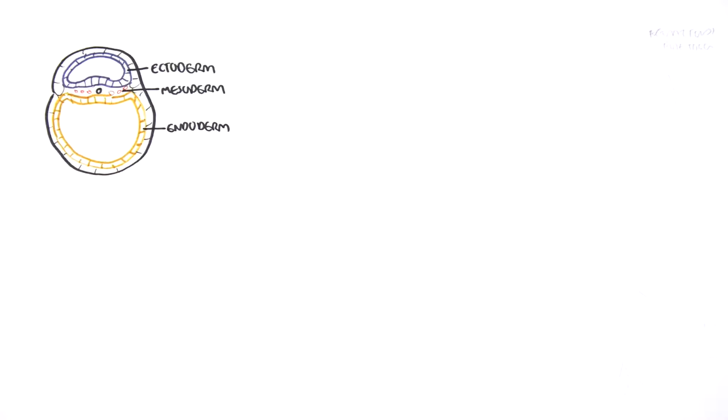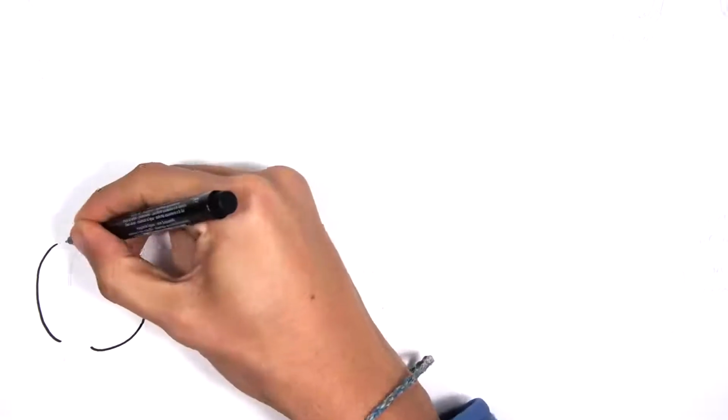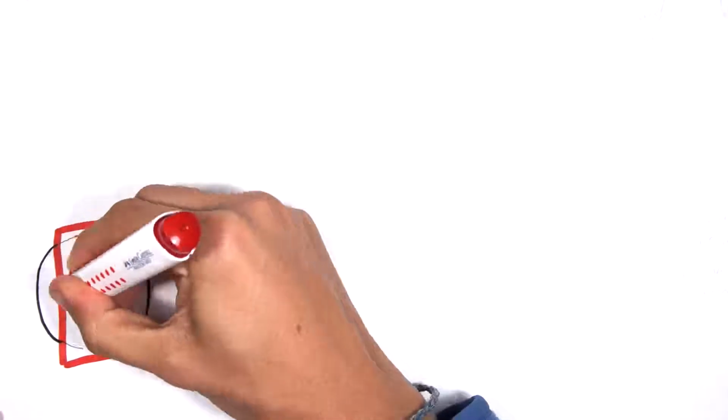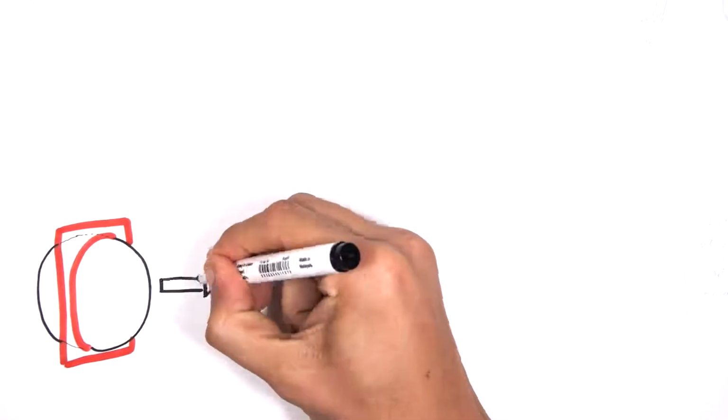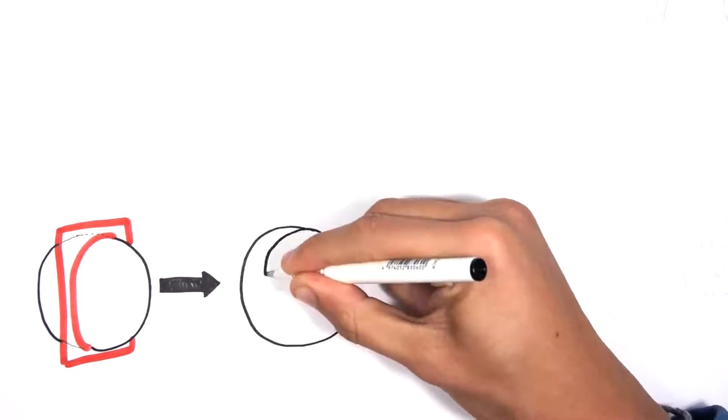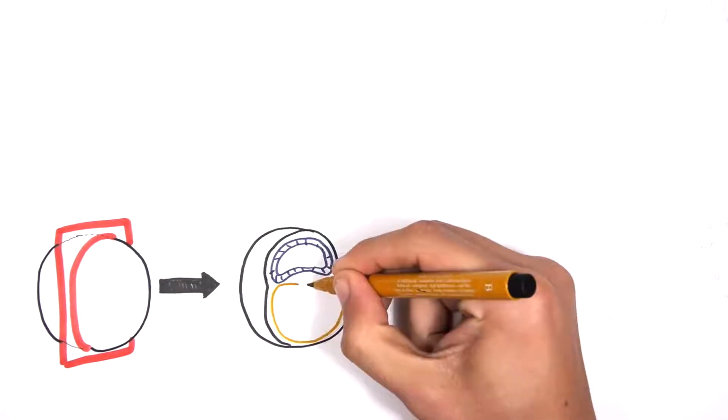Gastrulation is basically where the 3 primary germ layers, the ectoderm, mesoderm, and endoderm, form and start becoming different types of tissues. So the embryo is like a ball. Cutting a cross-section, the cells of the embryo differentiate into 3 main cell lineages: the ectoderm, mesoderm, and endoderm.